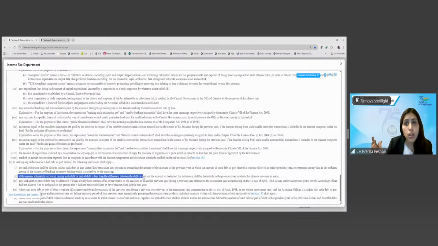Now, what will happen if the amount of recovery is more than the difference between the amount which is basically allowed and the bad debt that you had claimed? In that case, what will happen? It will be taxable. Under which section? 41, deemed income. Correct. 41, deemed income. Right? So let us go to 41, deemed income.